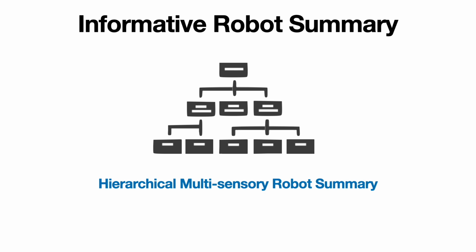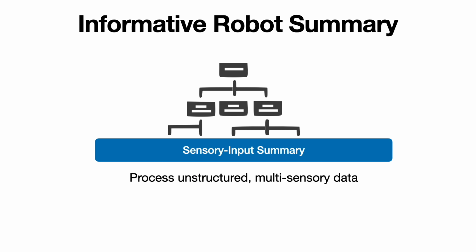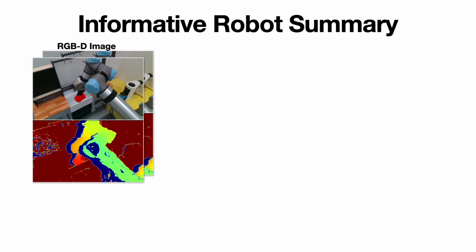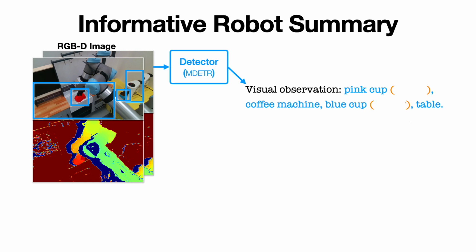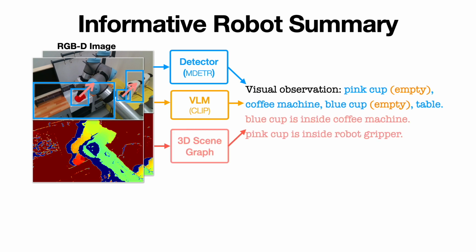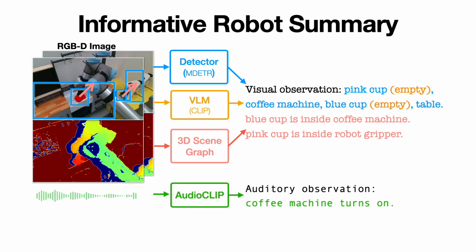To achieve these goals, we propose a hierarchical multisensory robot summary for failure reasoning. At the base level, unstructured multisensory robot data are summarized into a structured and unified representation. Given RGBD observations, we first detect task-relevant objects in view, inferring object states using a visual language model like CLIP, and extract the object spatial relations using depth. This information is stored as a task-informed 3D scene graph, which can be easily converted into a textual caption of the frame. Similarly, the audio track can be summarized by running sound event classification with an audio language model such as AudioClip.